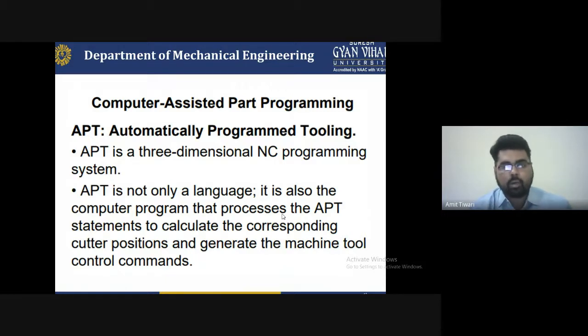Automatically programmed tooling indicates that whenever you are working in industry and a lot of products are being manufactured, say 3,000 to 5,000 per day over 6 to 8 hours of continuous work on the machine, there should be no individual operation performed by the operator. It is easier to operate the computer numerical control machine, and the automatically programmed tooling will be fed into the computer machine.